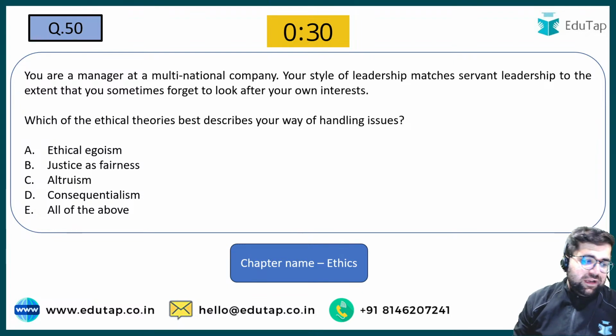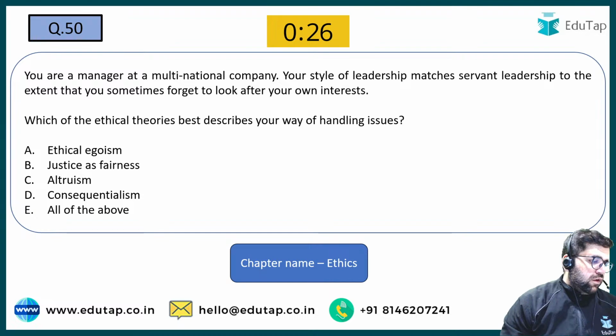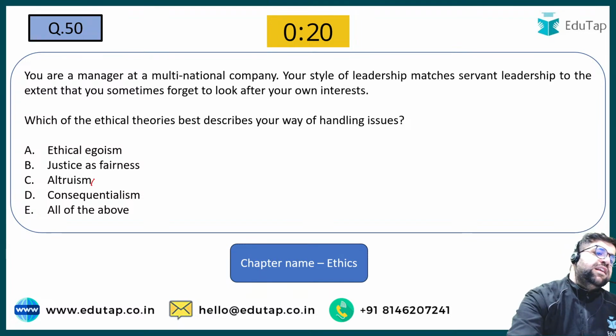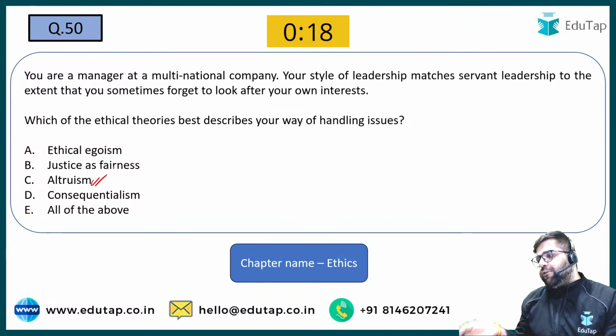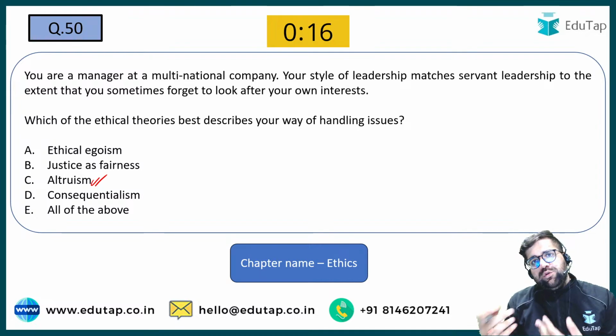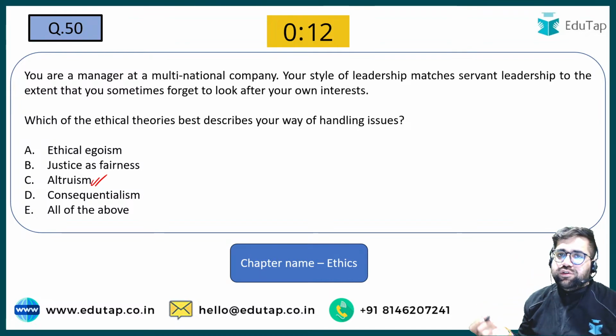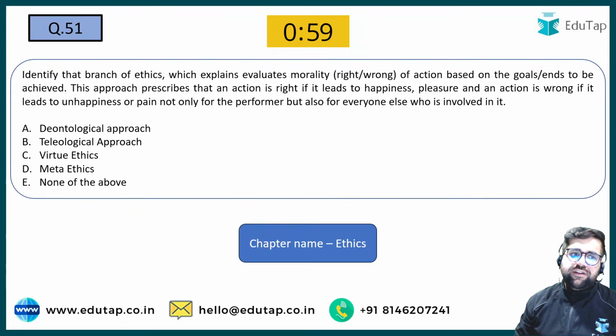Question number 50, what will be your answer? Yes, altruism. Altruism basically means that you care for the other person. Sometimes you go ahead and you try to work for the other party. So that is known as altruism. Okay, good. Now let's come to 51.